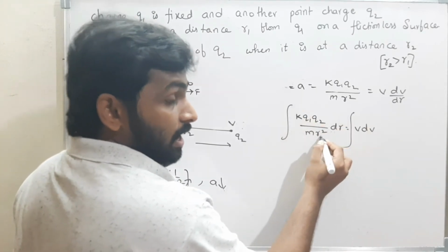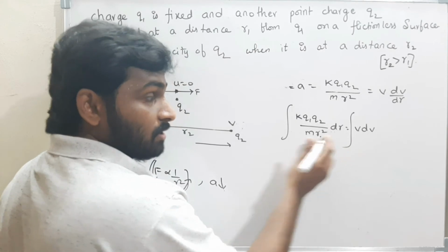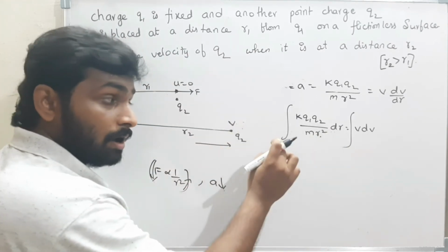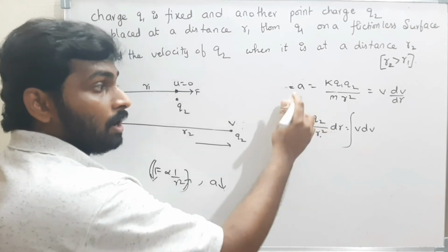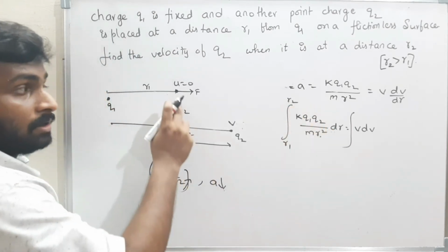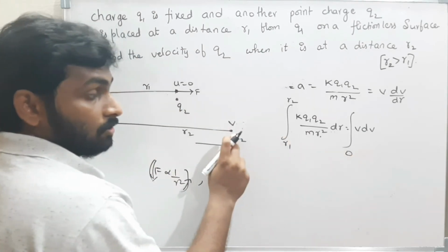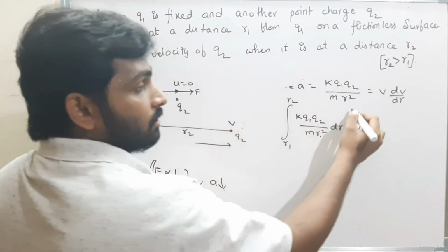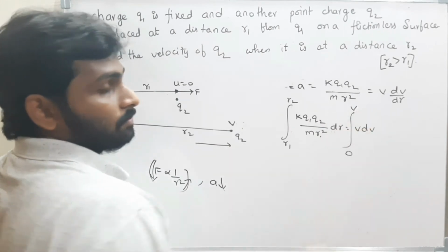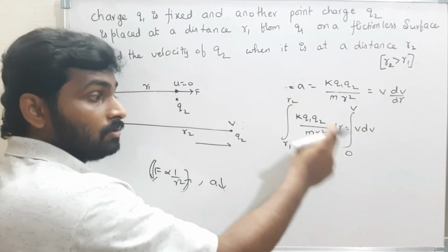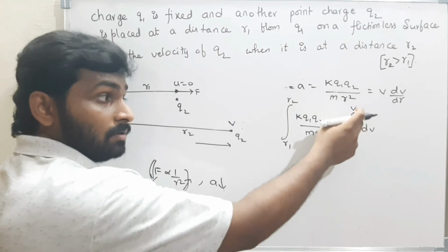As r is changing from r1 to r2, the velocity is changing from 0 at r1 to v at r2. As the distance changes from r1 to r2, the velocity changes from 0 to v. You have to find that v.